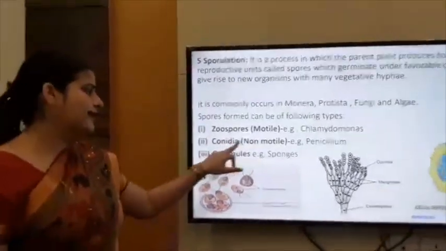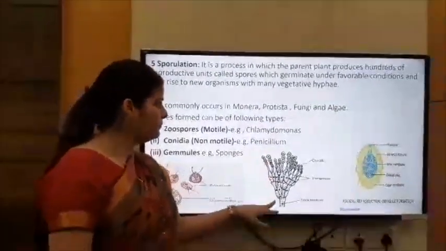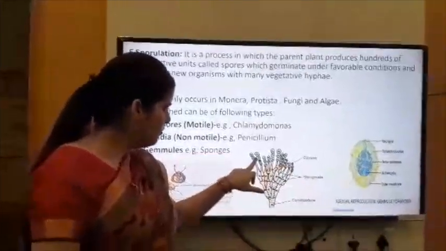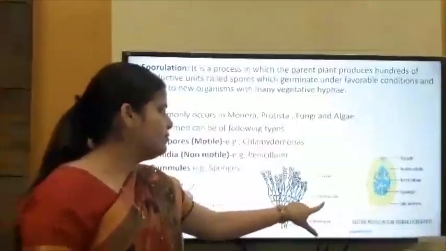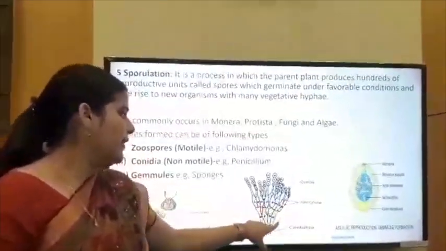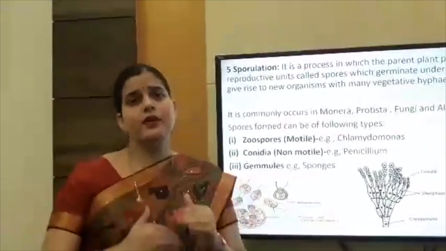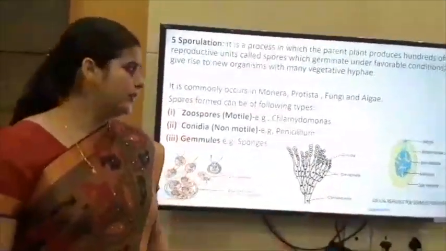Next is conidia. They are non-motile spores. They are seen in Penicillium. Just like this, these are conidia, chain-like structures. These conidia are attached to sterigmata, and sterigmata are attached to conidiophores. Conidiophores give support to conidia. Okay, they give rise to conidia.